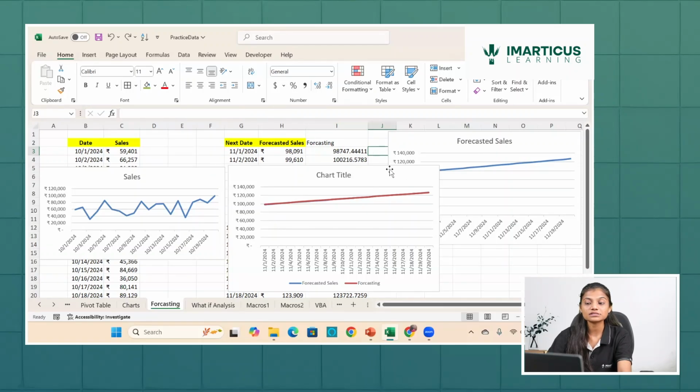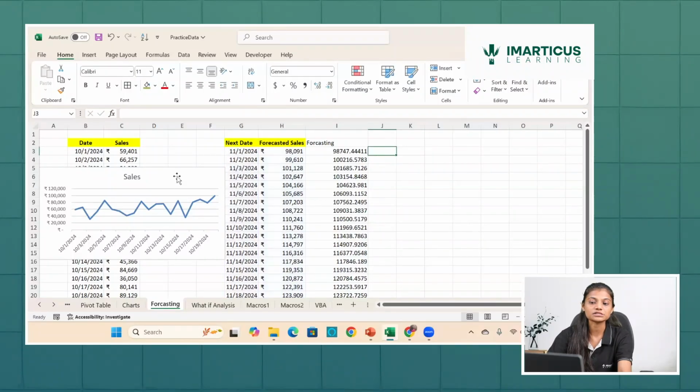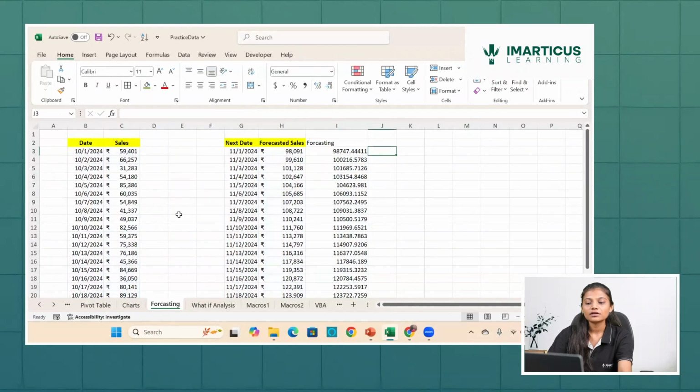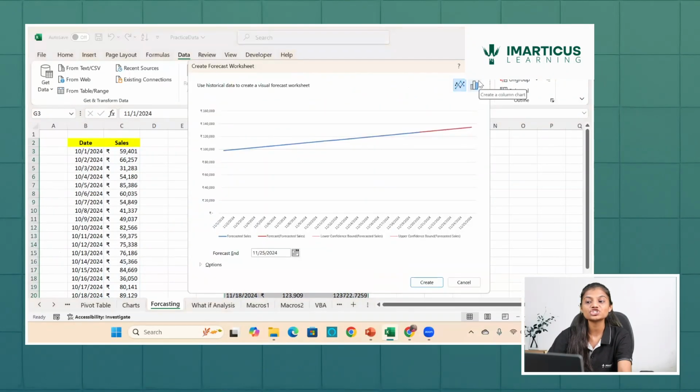Now these were the forecasting functions which we saw, and these were certain graphs which were forecasted on the basis of this. Let's try to forecast something for this particular range of cells, but with the help of the Data tab. In our Data tab, you must know the Data tab has lots of options related to data. In this, there is something called the Forecast group. What is the meaning of forecast? Forecast is to predict something for the future outcome. In this Forecast group, I have something called Forecast Sheet.